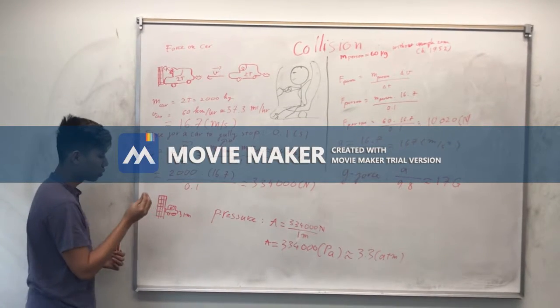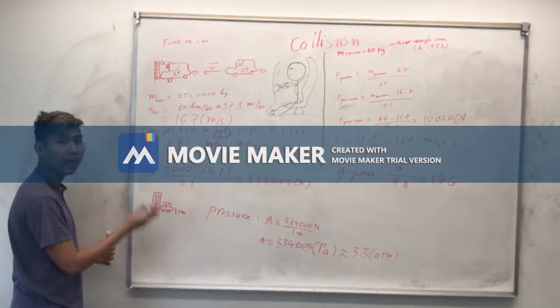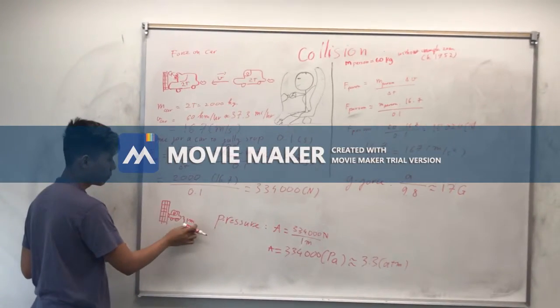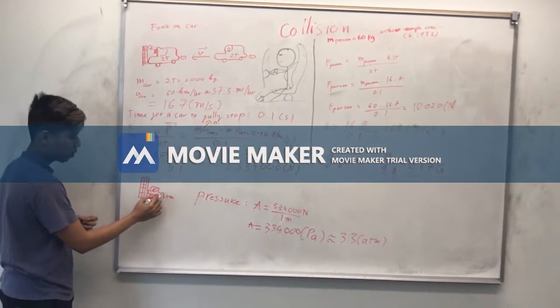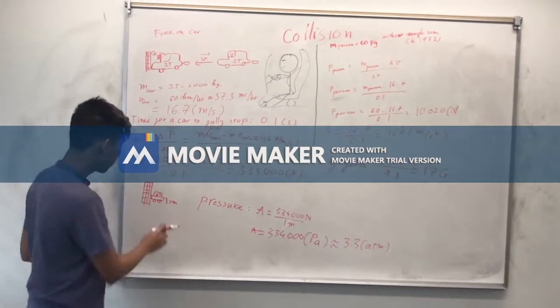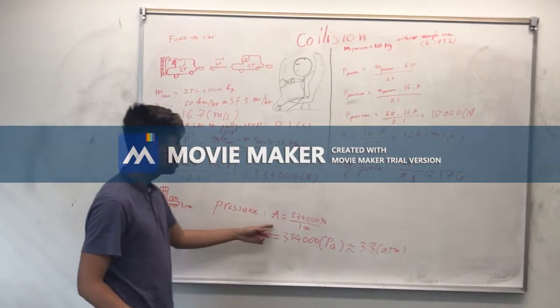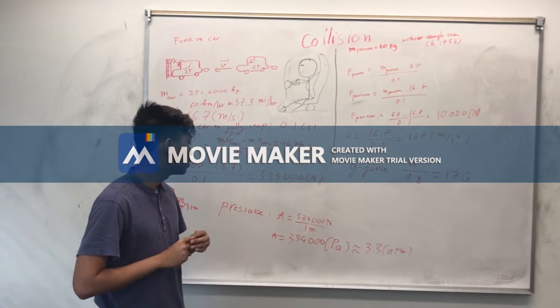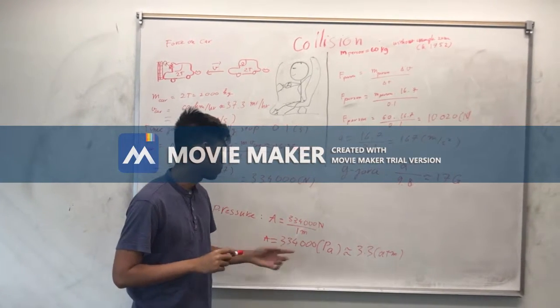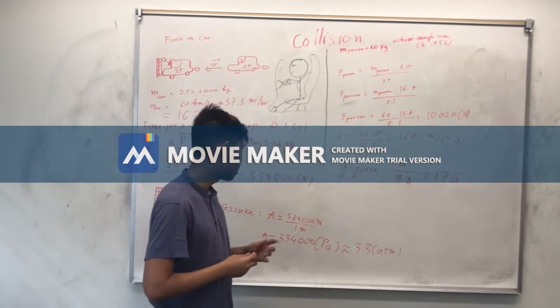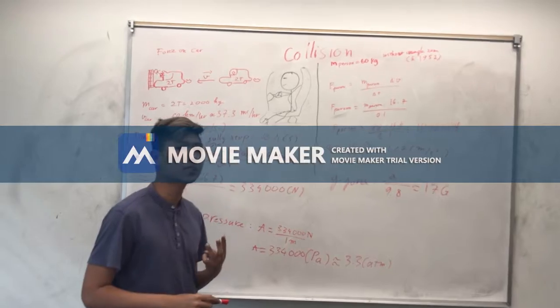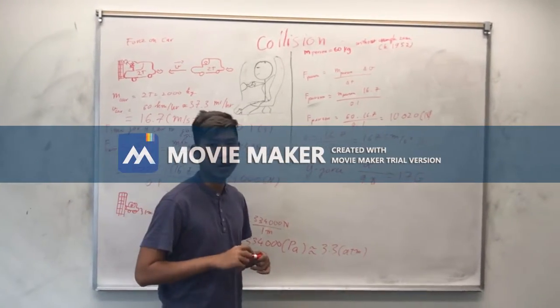This force is so large that it can crush the car into pieces, and the person inside also absorbs it. The car is roughly 1 meter wide, so the pressure exerted on the car is 334,000 Newton over 1 square meter, which is 334,000 Pascal, roughly 3.3 atmospheres. It's 3 times the pressure that a human can handle.